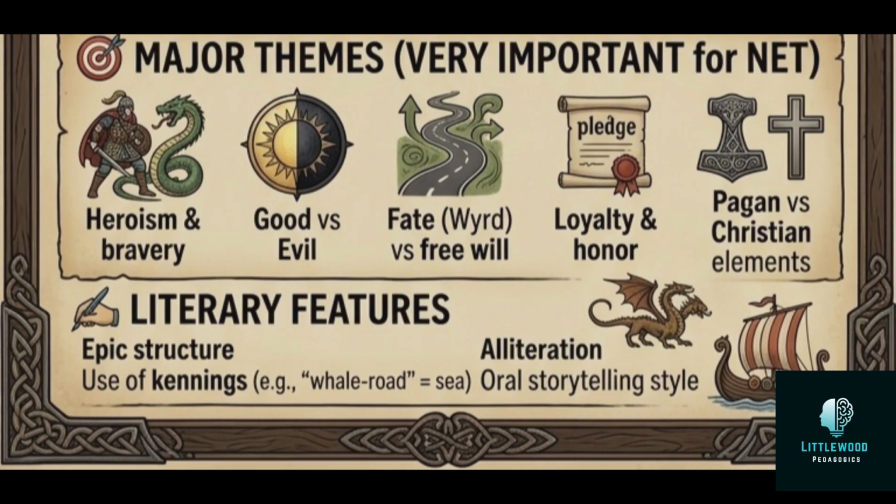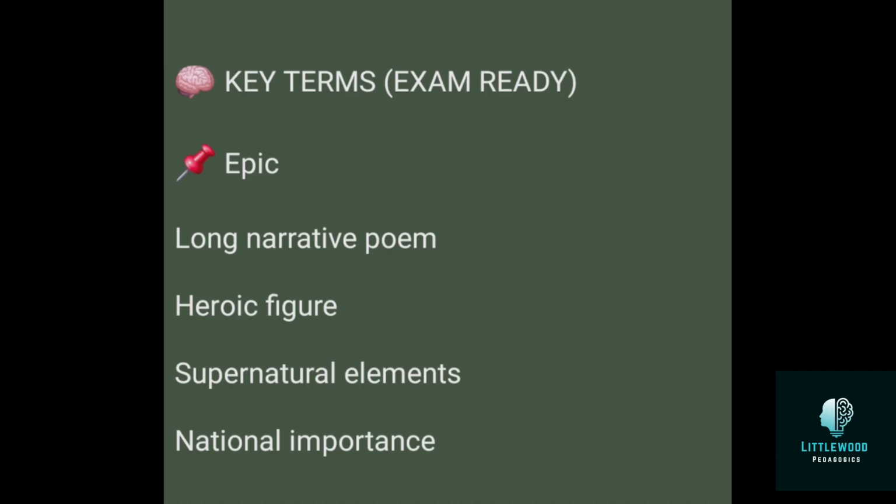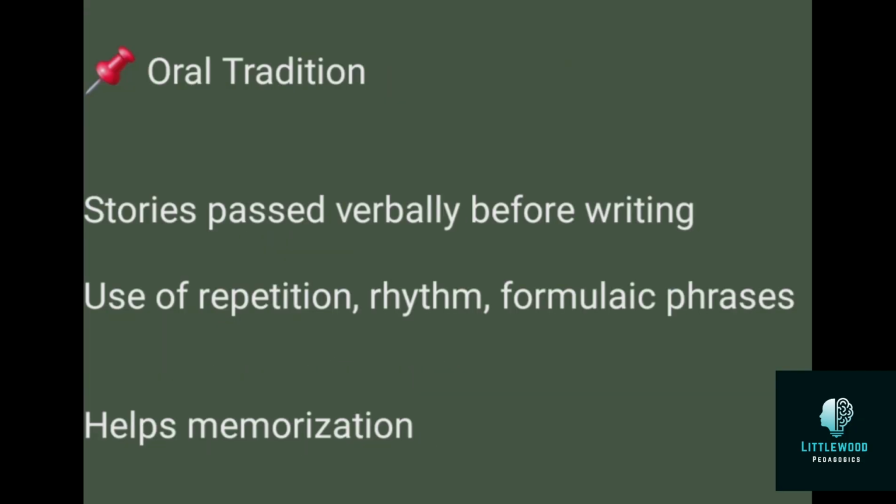Next is key terms. Some of the key terms are really important in all English periods. One is epic. Epic is a long narrative poem about a heroic figure with grand action and national importance. And oral tradition, where stories pass verbally before writing was developed. They use rhythm, repetition, and formulas for memory. So these are the main key terms you have to remember: epic and oral tradition in the Anglo-Saxon period.